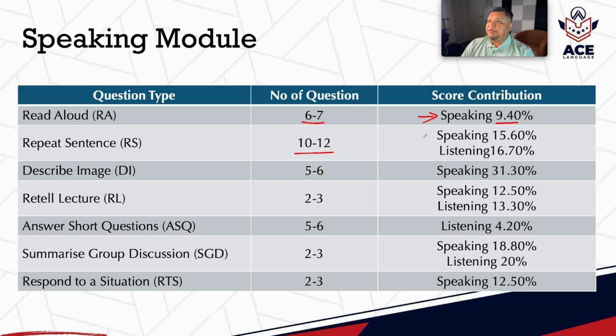However, the contribution percentage will be reduced. In the speaking module, it will now contribute 15.6%, whereas in the listening module, it will contribute 16.70%.